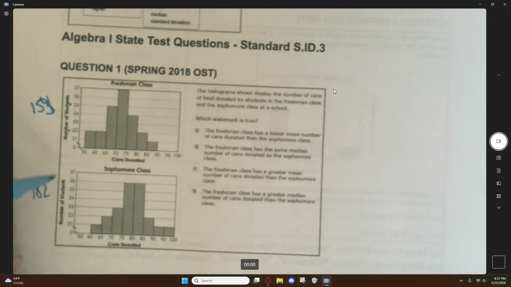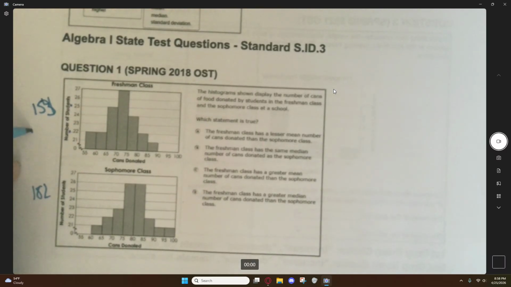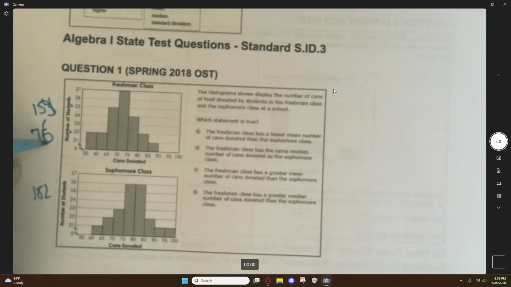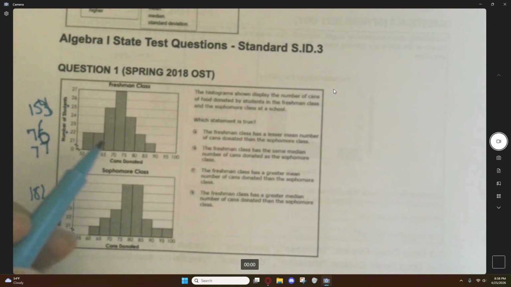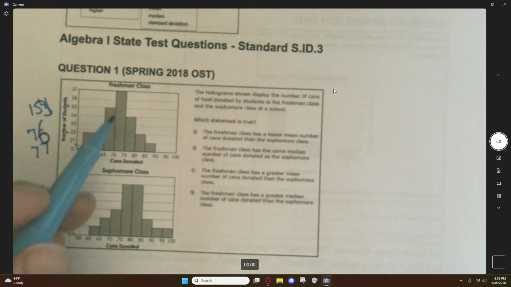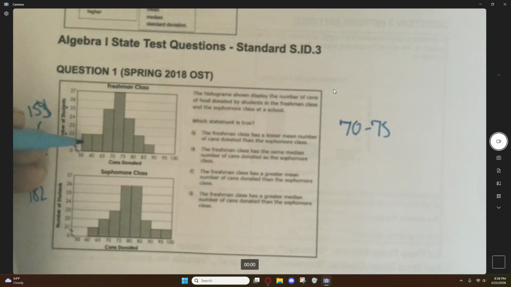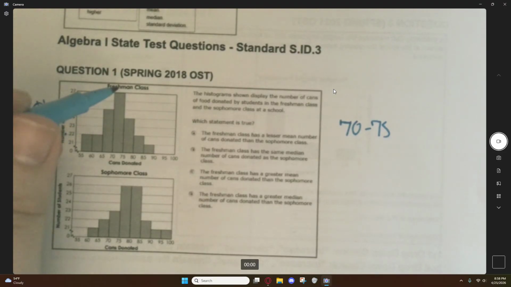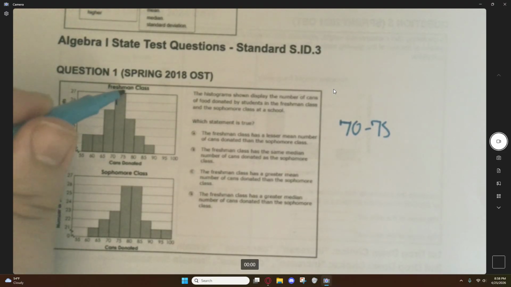But it's hard to tell a mean. It would be easier to tell the median because the median would be about halfway through, which in this case would be the 76th or 77th person. The 76th person would fall in the range of 70 to 75 because this range has 22, 44, 69, and this range covers that 77th person.